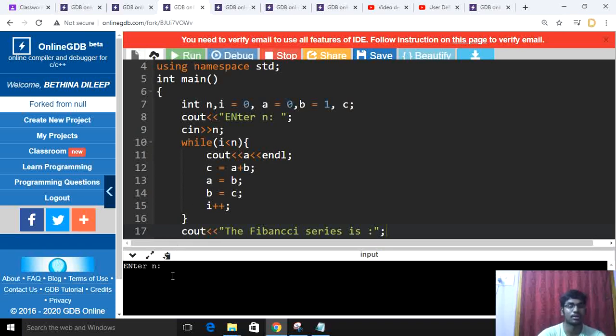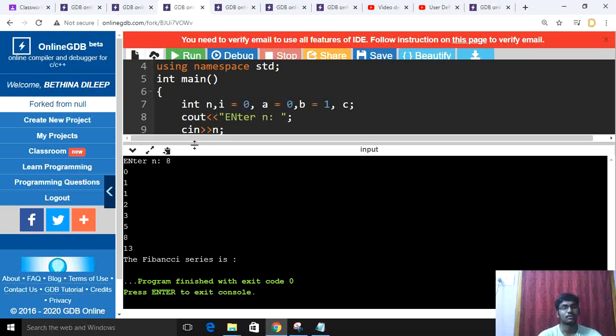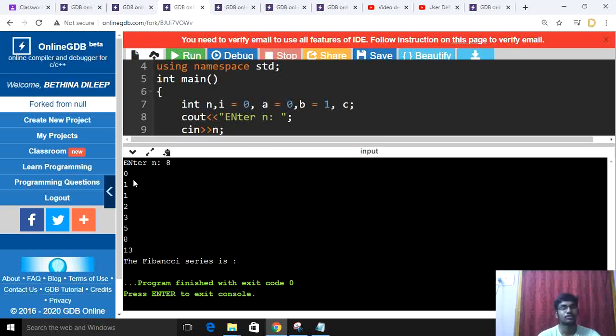Enter number. Okay, I'm giving 8 as my input Fibonacci number. The Fibonacci series you can see here: 0 1 1 2 3 5 8 13.